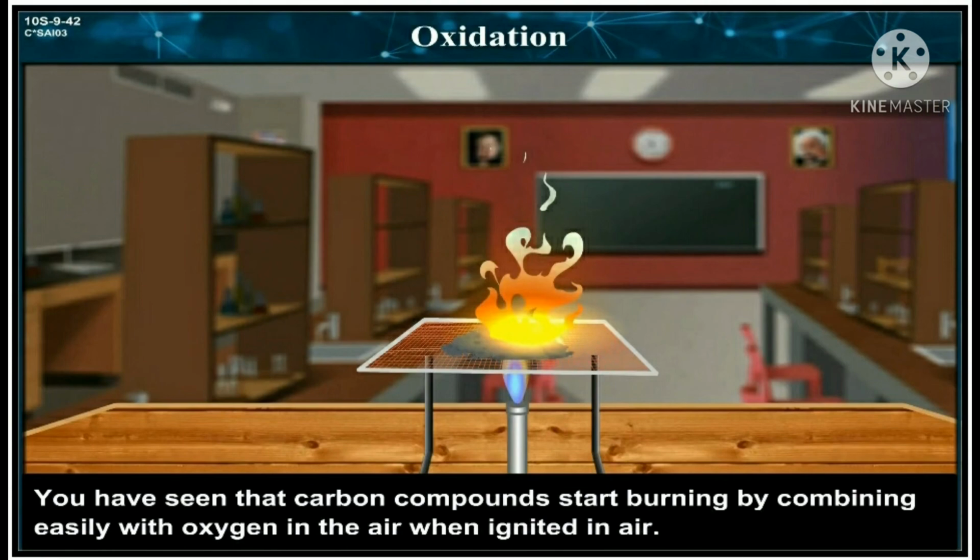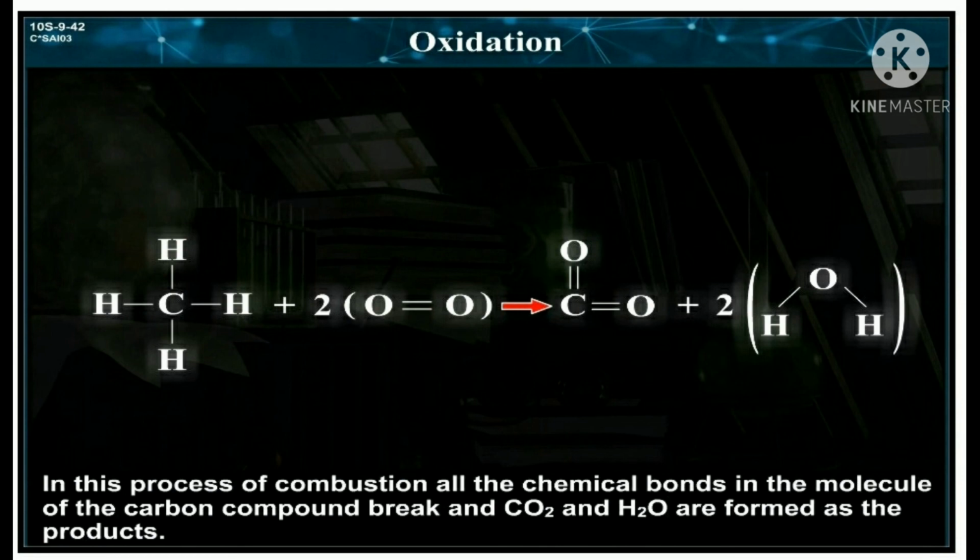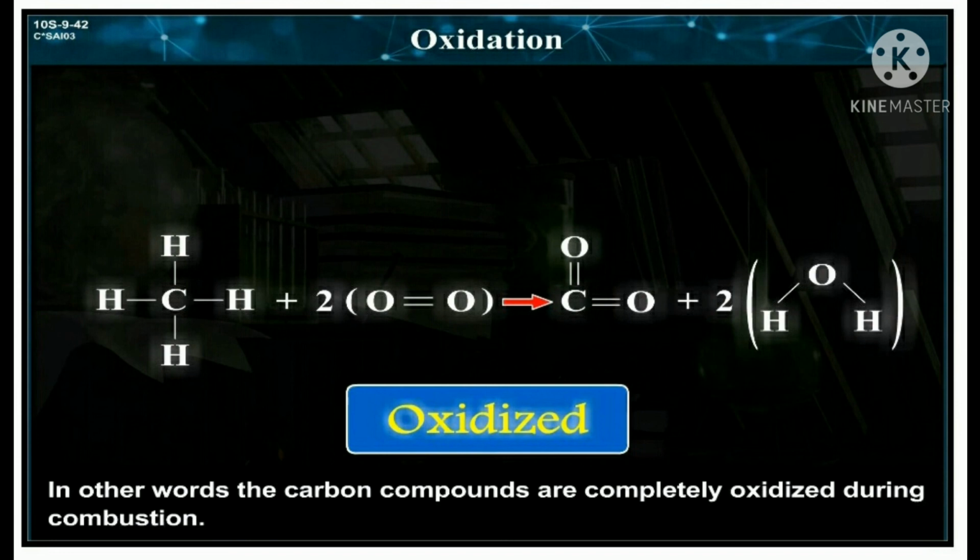Next property of carbon compounds is oxidation. Students, you have seen that carbon compounds start burning by combining easily with oxygen in the air when ignited in air. In this process of combustion, all the chemical bonds in the molecule of the carbon compound break and carbon dioxide and water are formed as the products. In other words, the carbon compounds are completely oxidized during combustion.